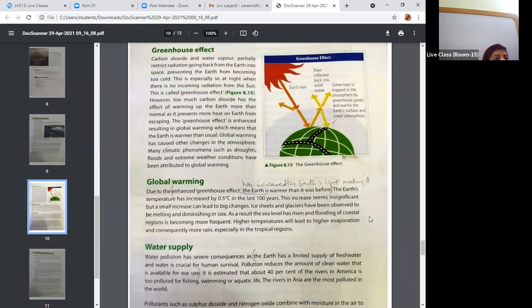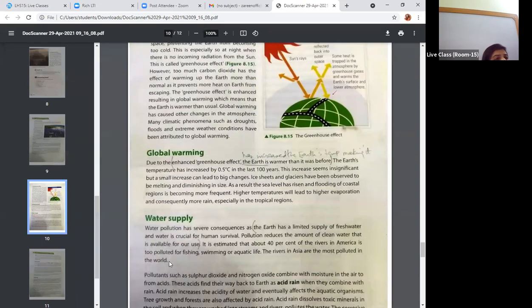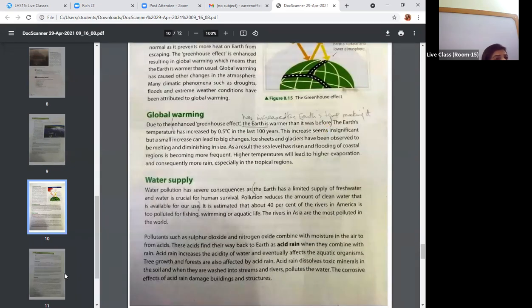Ice sheets and glaciers have been observed to be melting and diminishing in size. Sea level has risen, and flooding of coastal regions is becoming more frequent. High temperatures will lead to higher evaporation and consequently more rain, especially in the tropical region.